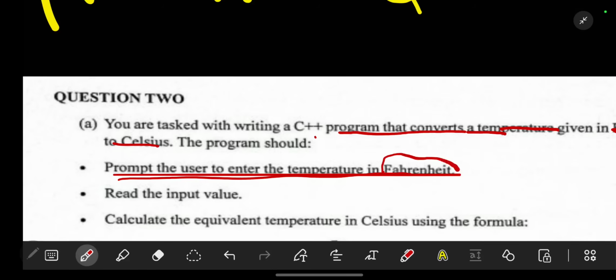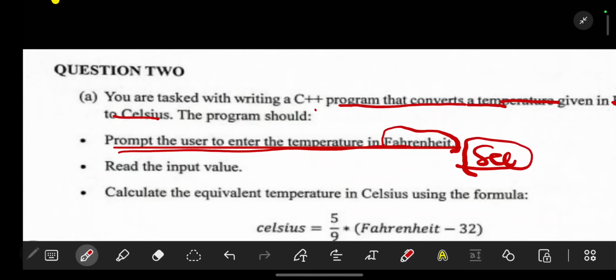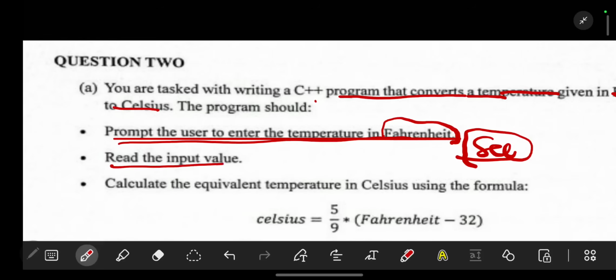That's the meaning. So how do you tell someone? If they see something, then that means you have told them. This will make sense as we look at questions. Then the program reads the input value. To read the input value, it means the computer is the one that is reading. So the computer can read if you enter. That means for reading the input value, use cin.